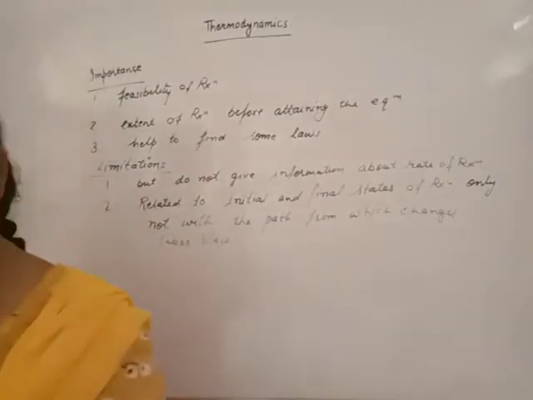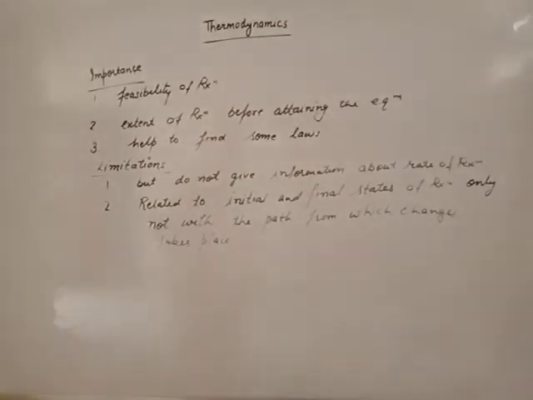Beta, thermodynamics gives us information about different forms of energy. It will give us information about the initial and final state, but does not give information about how the energy changes from one form to another, or how the initial and final states come about. It does not give information about that. Now,